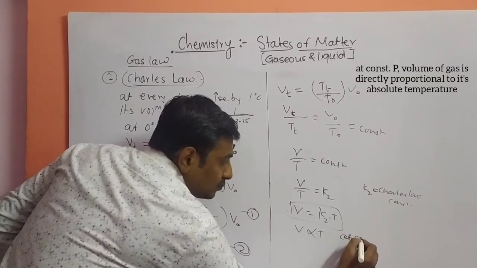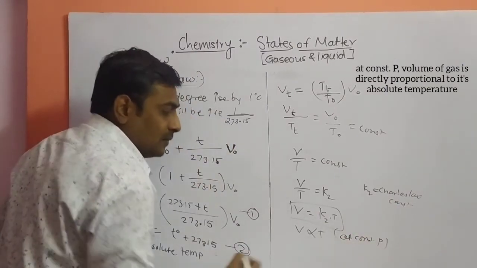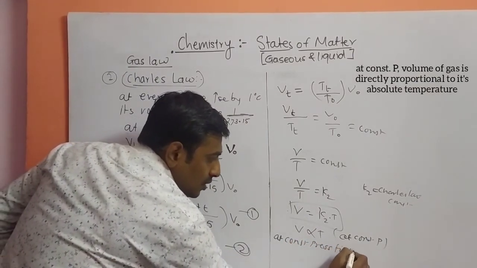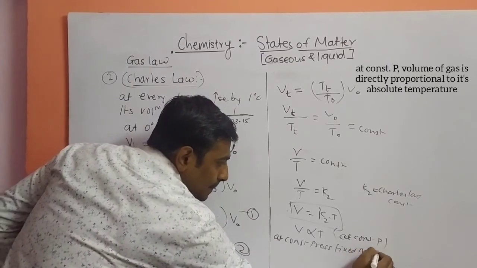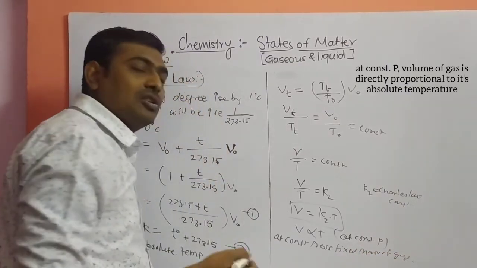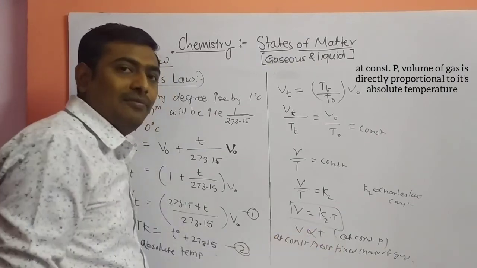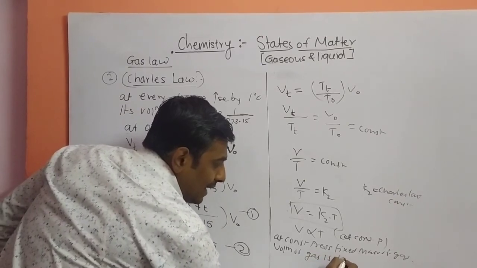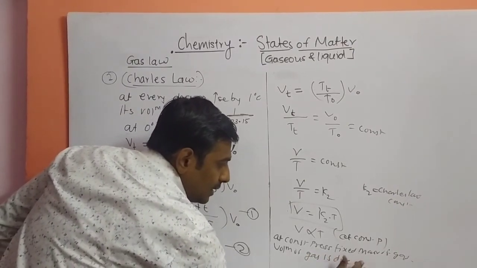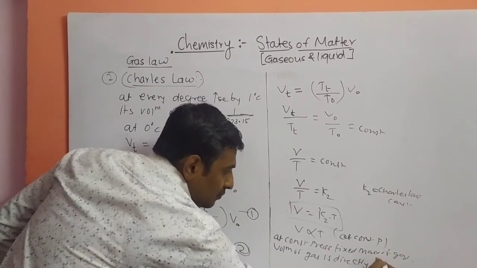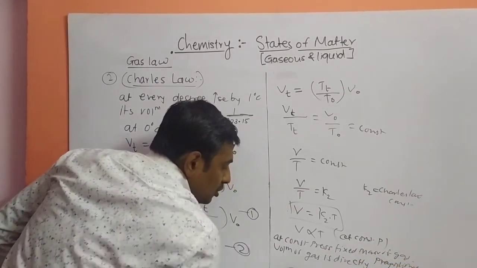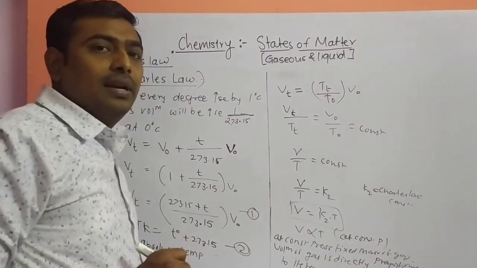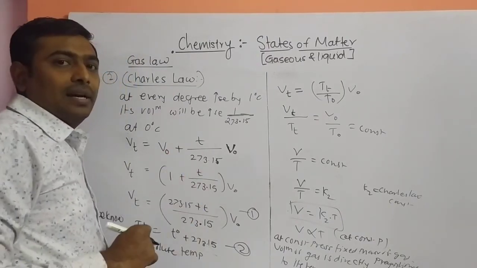At constant pressure, for a fixed mass of a gas, the volume of gas is directly proportional to its temperature. So this is your equation regarding Charles law.